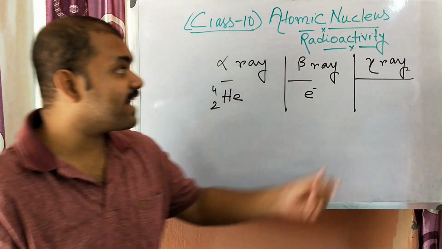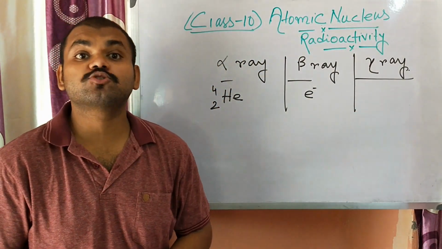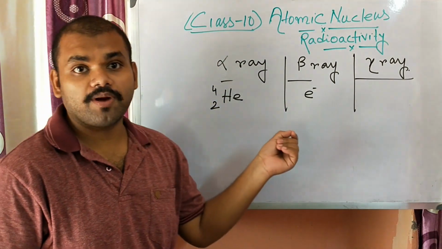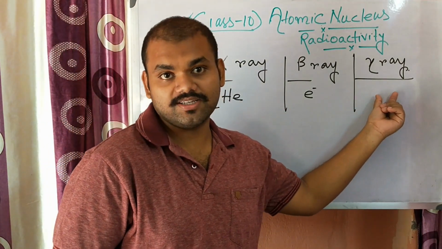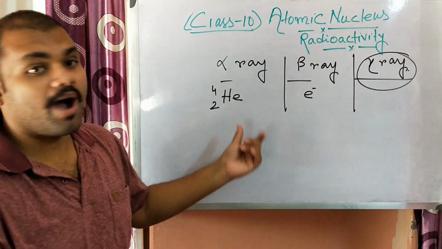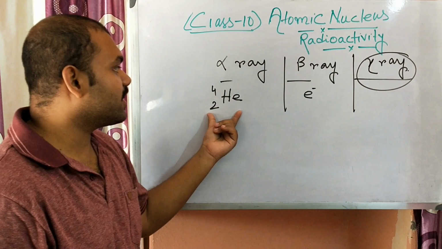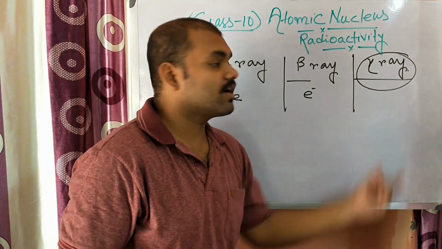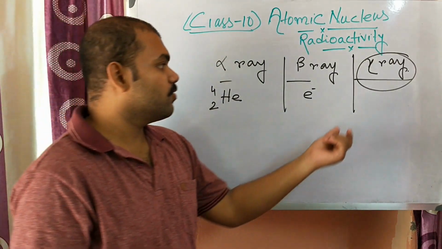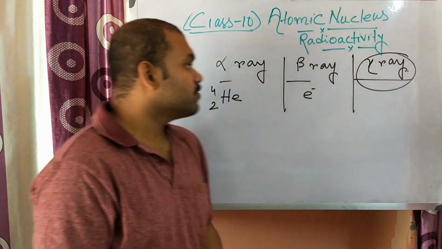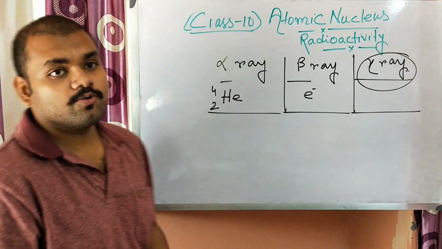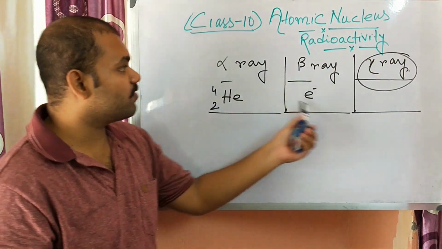Gamma is an electromagnetic ray. It doesn't consist of any massive particle, but you can say photon particles. The alpha particle has some mass, the beta particle has some mass, but in gamma there is no mass involved, so we can say it is a kind of photon. To go further about the alpha ray, we can say it is the heaviest of them all.